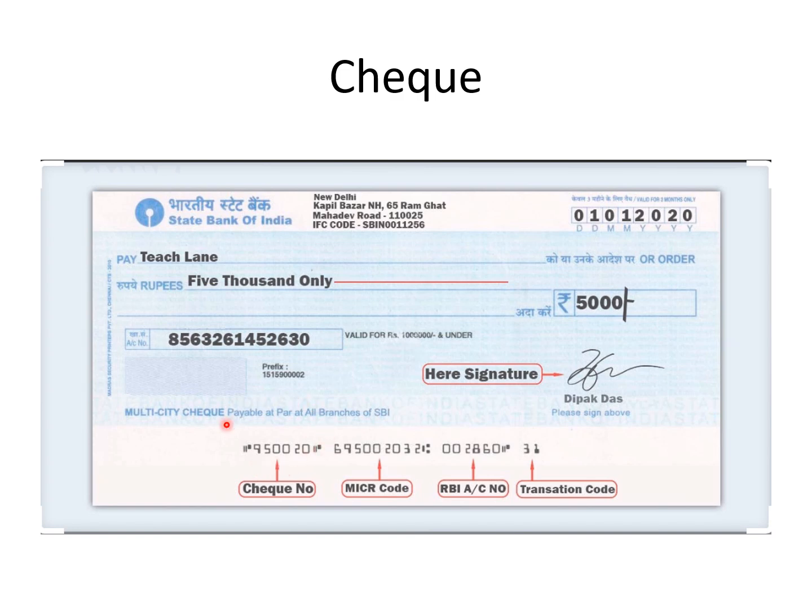This 6-digit number is the check number. This is very important terminology. You might be required to write this in the deposit slip if you want to deposit the amount into your account. This is the MICR code, this is the RBI account number, and this is the transaction code. So mainly you need to remember what payee is, who is the drawer, and this check number. These are the very important terms.